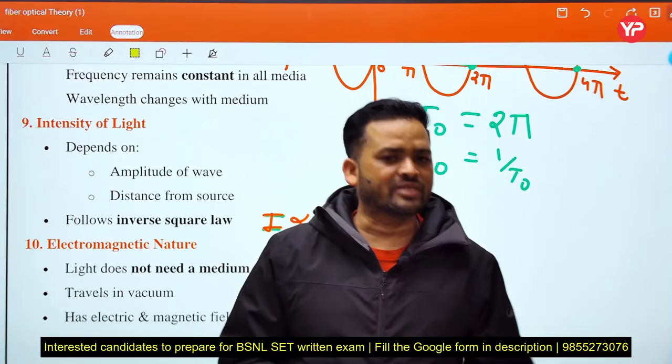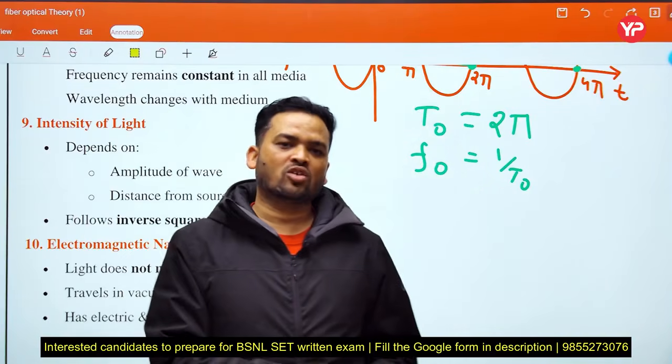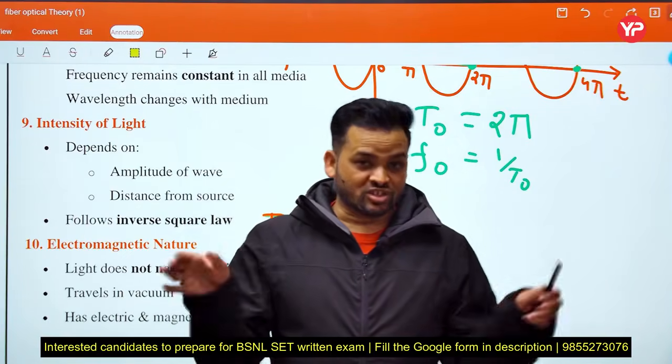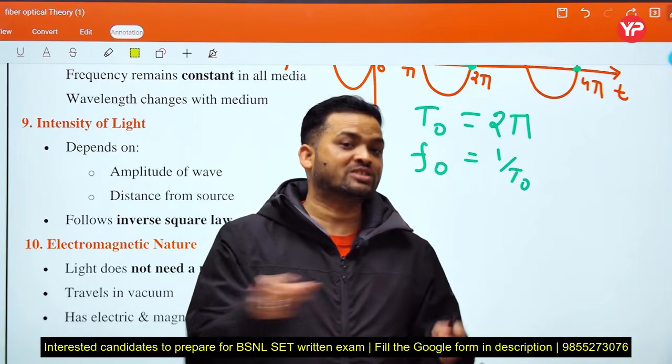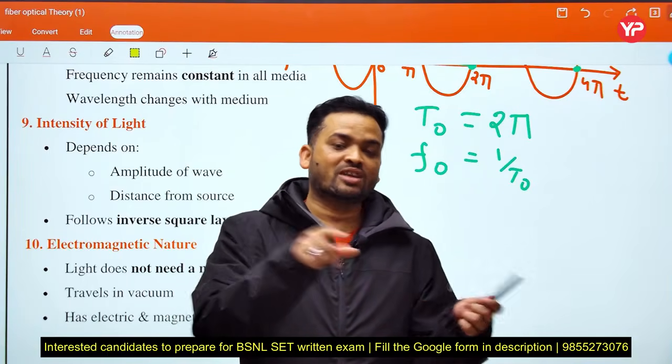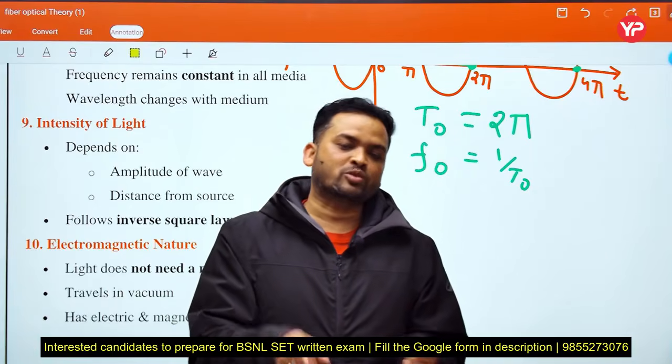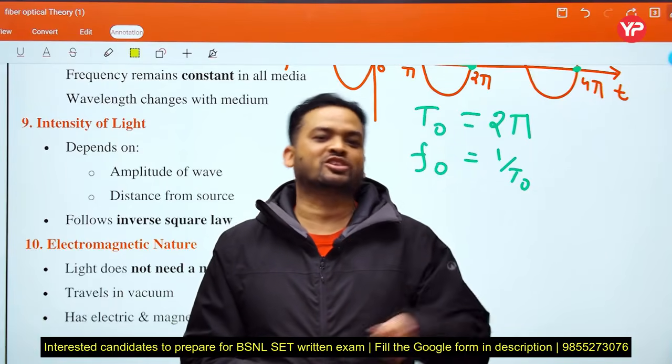G is the universal gravitational constant, m1 and m2 are the masses of the objects, and r is the separation between the masses. Force is inversely proportional to r square.